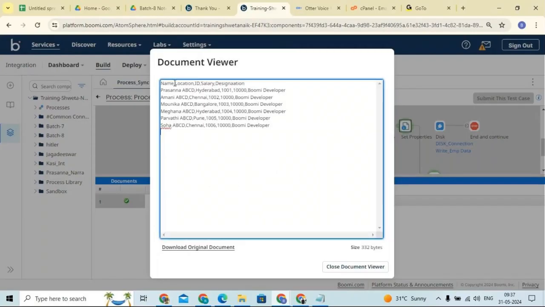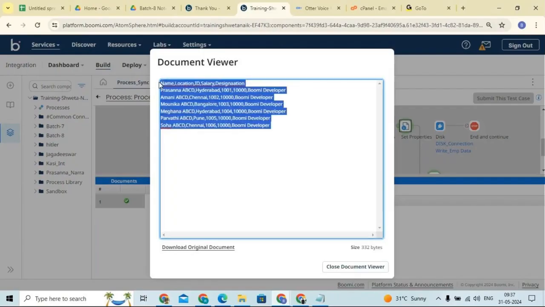You can see the headers as they are, because we checked the checkbox to retain the column headers as they are. Then name, location, id, salary and designation. We are getting different values, different fields combined together.